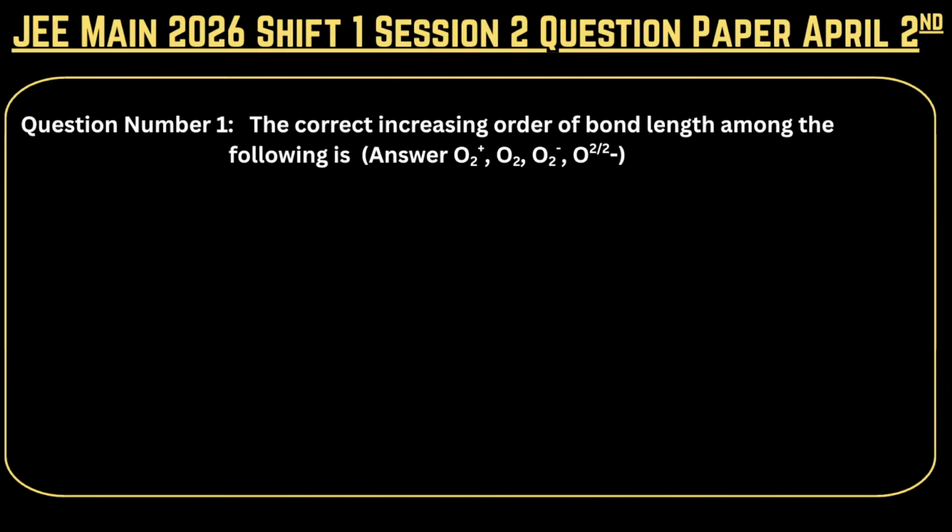So guys, finally we have the first question on our screen, as you can see. The question is: the correct increasing order for bond length among the following is. So a question based on bond length was asked in the JEE Main Shift 1 Session 2 exam. So if you are appearing for the exam, make sure to practice this question.